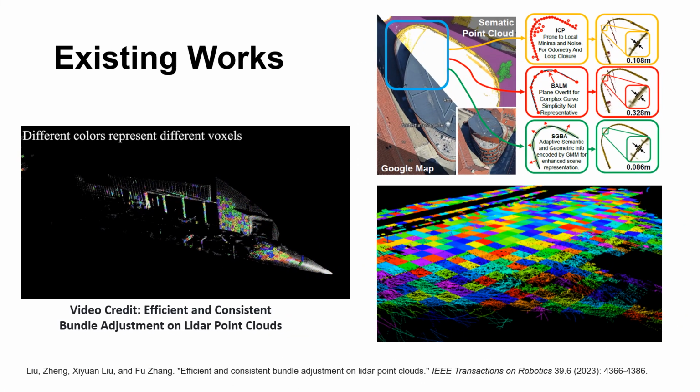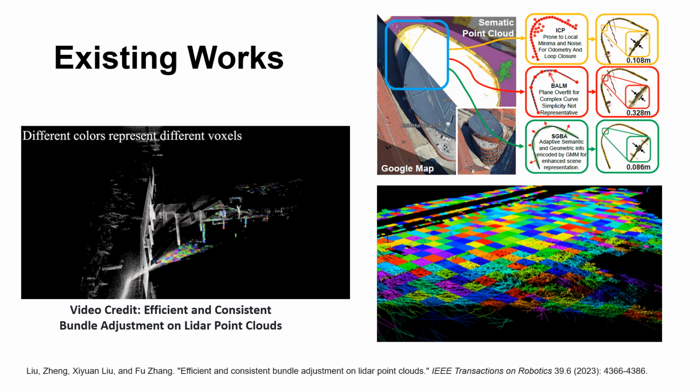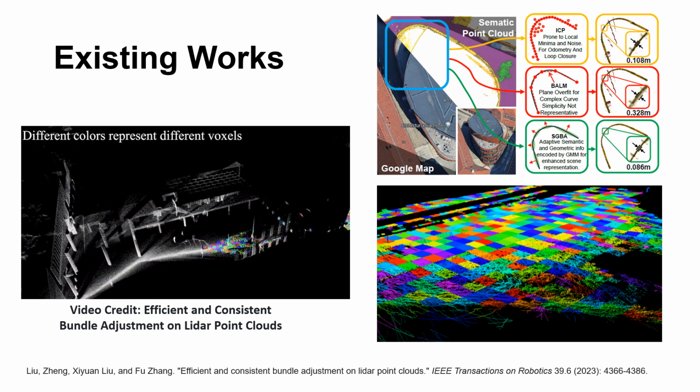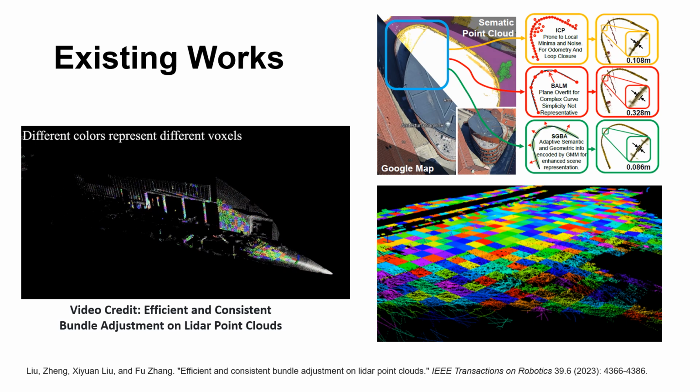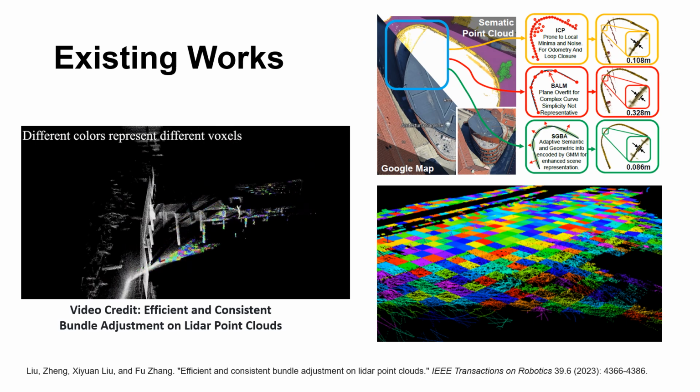Most existing LiDAR bundle adjustment methods depend on point or plane features, flat walls, road surfaces, or other rigid geometry. But what happens in a park? Or a construction site? Or a curved hill with no strong planes? Those methods break because they rely too heavily on geometry that isn't always there.